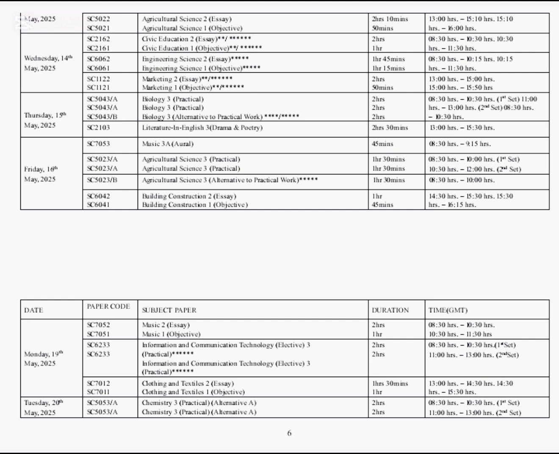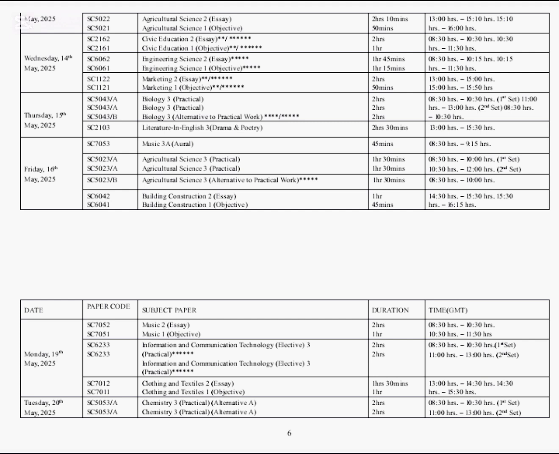Candidates, take note. On Thursday 15th of May 2025, we have Biology paper 3, that is the practicals. We also have Literature in English paper 3. On Friday 16th May 2025, we have Music 3A, Agricultural Science paper 3, alternative to practicals, and Building Construction paper 2 and 1.